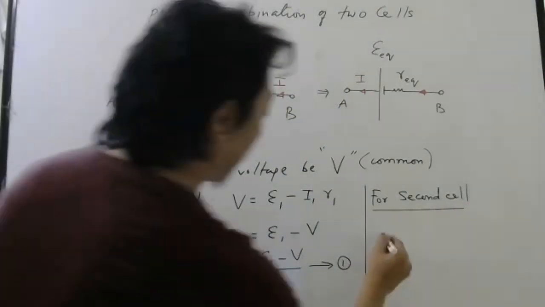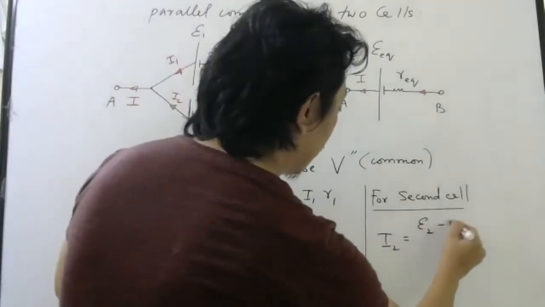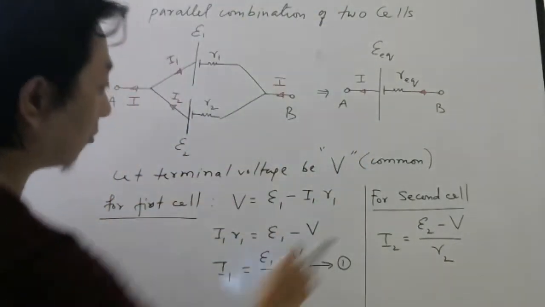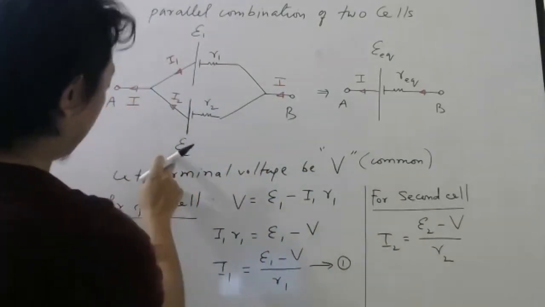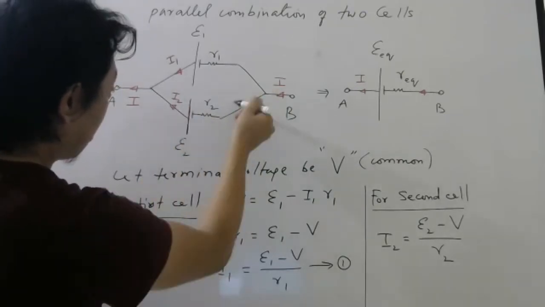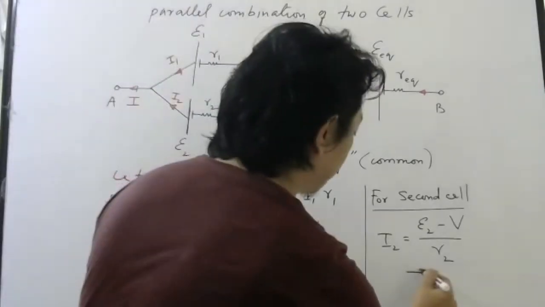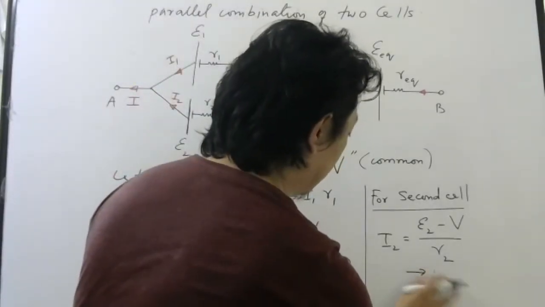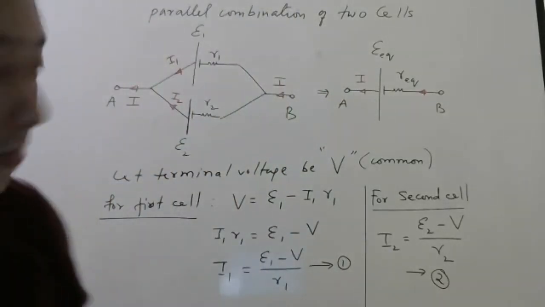So directly I can write I2 will be E2 minus V, terminal voltage is same, divided by R2. V is same, E is E2, internal resistance is R2, current is different, I2. Okay, so write this formula. This is equation 2.